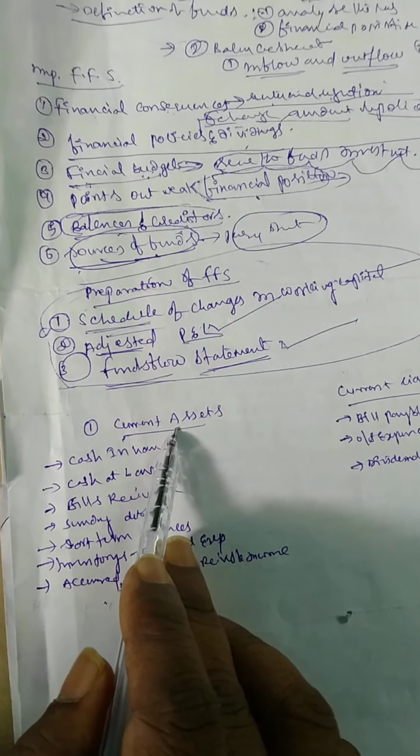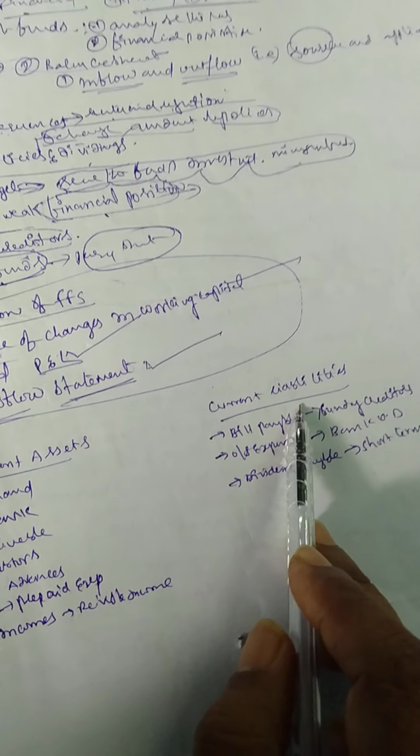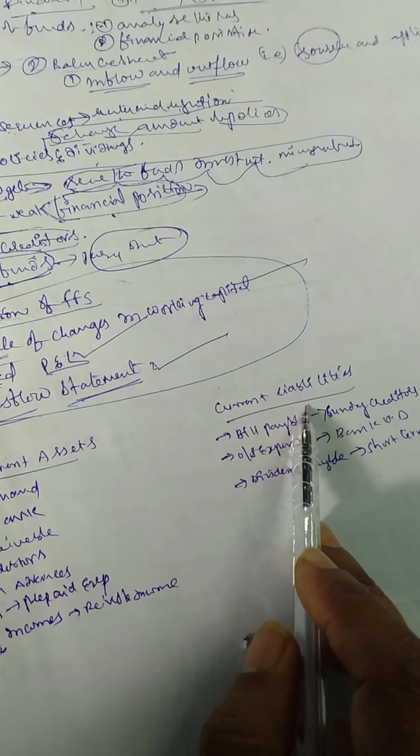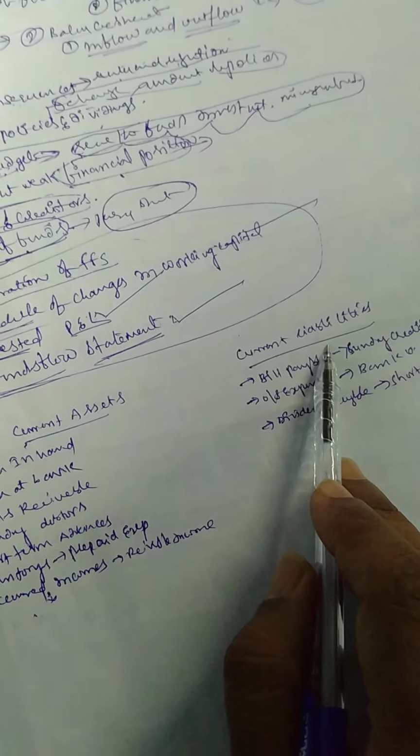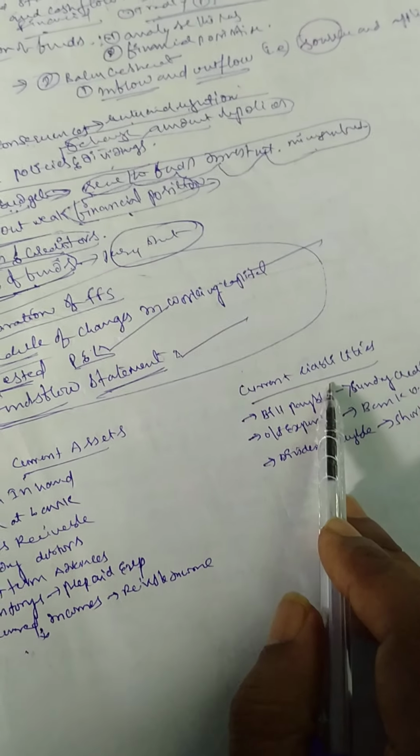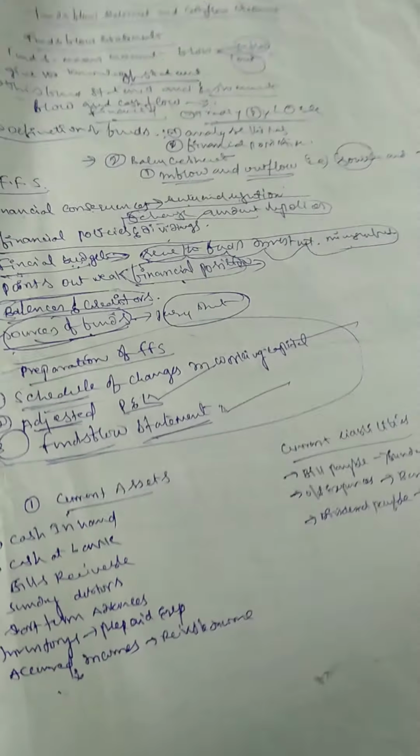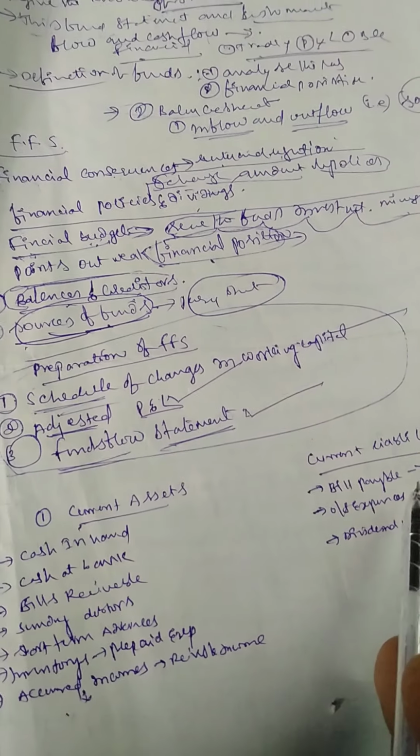Now current liabilities: we have to pay some amount. When we compulsorily have to pay an amount to others, it is called a liability. It is liable to be paid in future. This kind of liability, which we have to pay compulsorily, is why we call it a current liability. This is the difference between current assets and current liabilities.